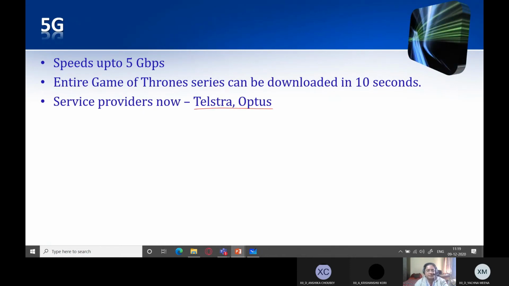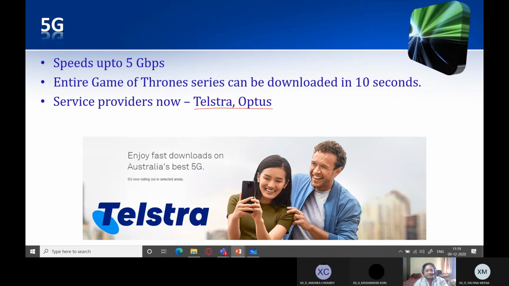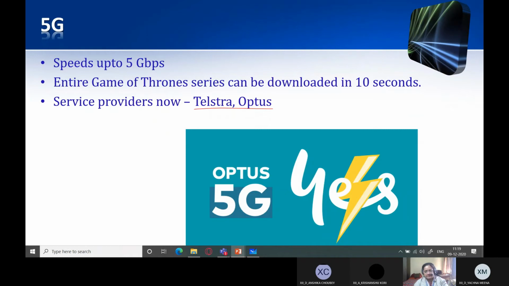These both are Australian companies. So you can just see, the Australian company Telstra is making progress day by day, and it is already operational there. And Optus